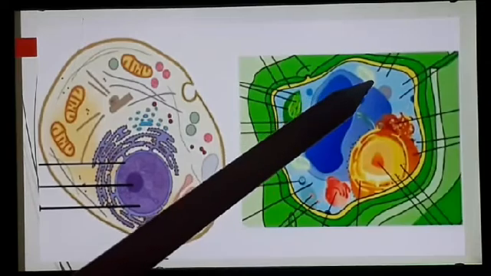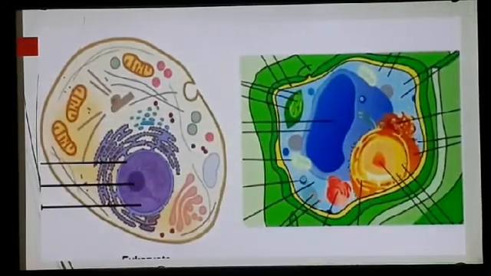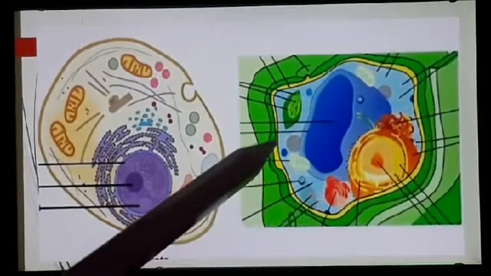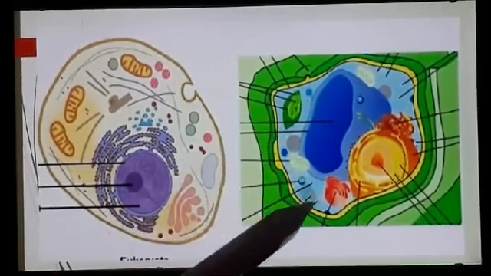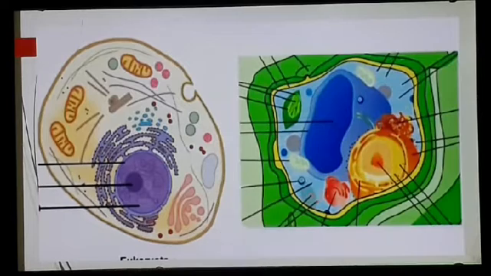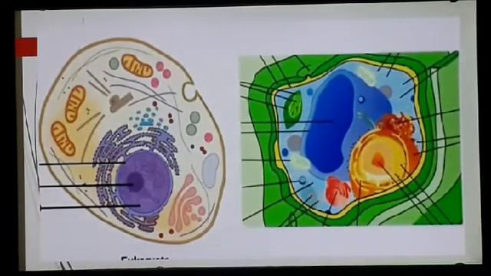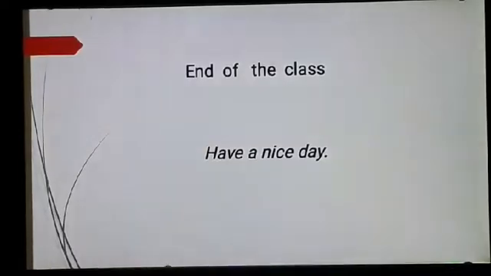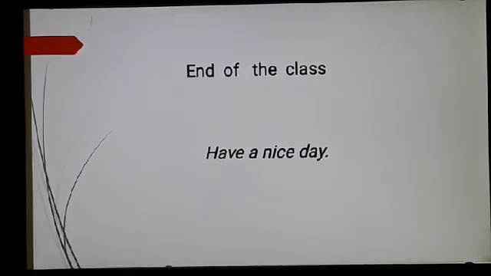If we look here in the plant cell, then the mitochondria is present here. See, look here, this is the mitochondria in the plant cell. Then endoplasmic reticulum is present here and ribosomes are also present here in the cytoplasm. So all the three cell organelles are found both in plant as well as in animal cells.